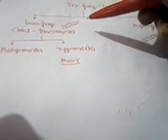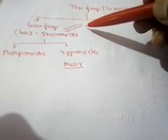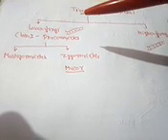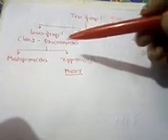Class Phycomycetes, that means the members having aseptate hyphae, is further divided into two subclasses, Mastigomycetes and Zygomycetes, depending upon a simple criterion. If the fungus has any flagellated stage during its life cycle, whether the gametes are flagellated or the zygote is flagellated, that means having flagella, and it has aseptate hyphae, that will be included under Mastigomycetes. Mastigo always comes for flagella and mycetes means fungi. That means a fungus with a flagellated stage.